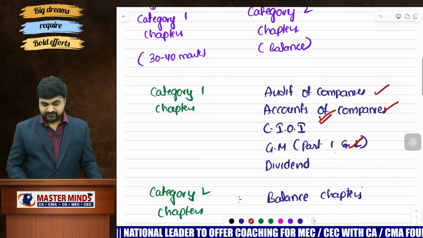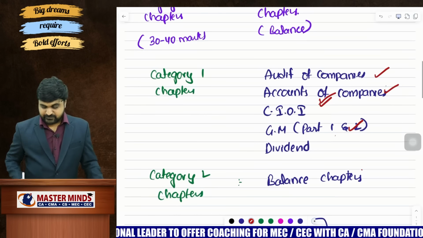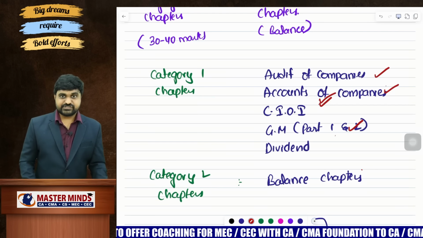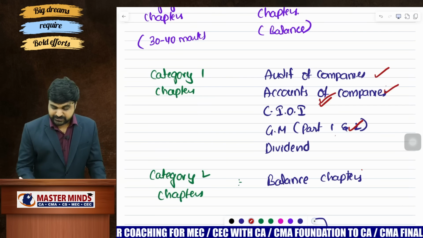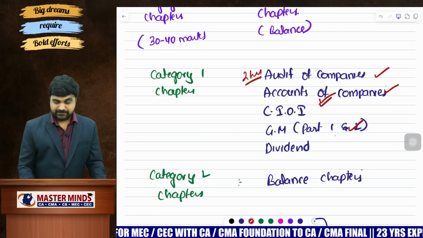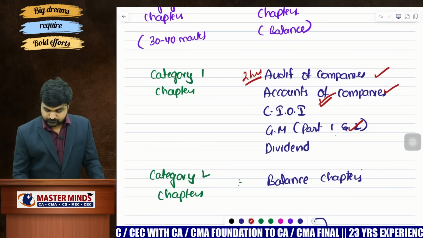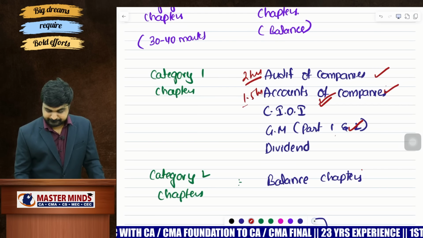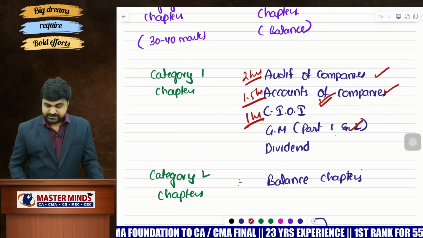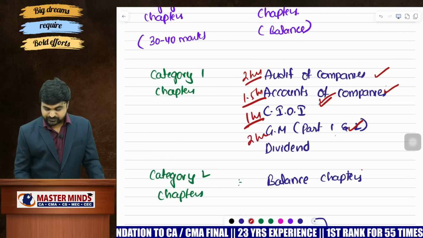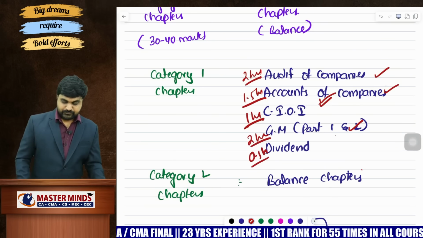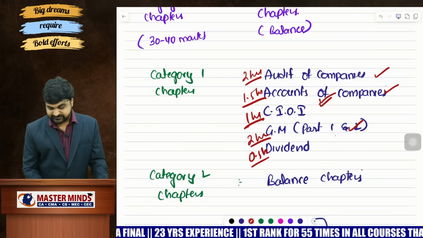Thereafter, we need to prepare the category 1 chapters of the Companies Act. Here, audit of companies, take 2 hours, very important. Accounts of companies, take 1.5 hours. Companies incorporated outside India, 1 hour. General meetings part 1 and part 2, 2 hours. Dividend chapter, half an hour. In total, it is 7 hours.